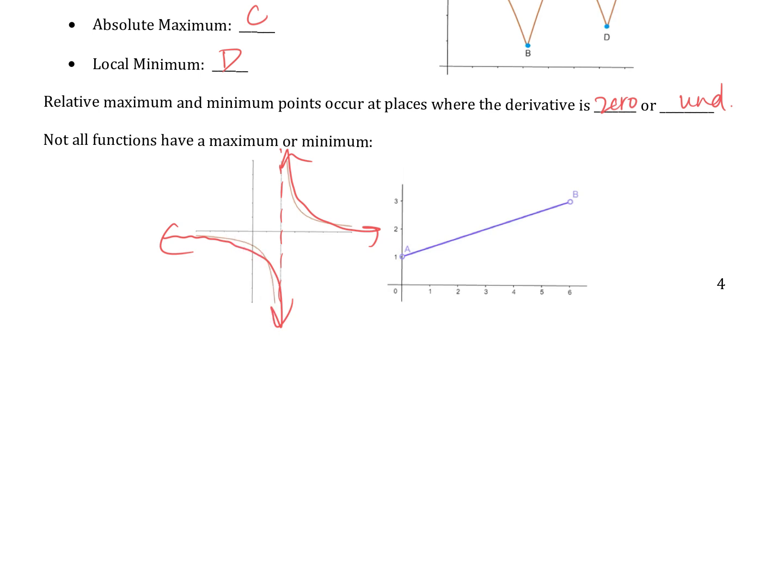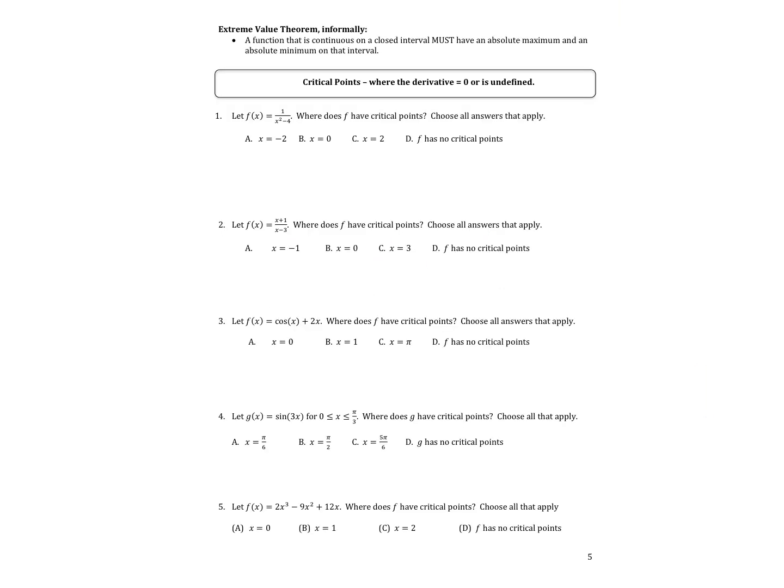My f prime is negative. What's my f prime here? Negative. It was negative the whole time. It never changed signs, right? What's my f prime here? Positive. Does it ever change signs? Nope. So again, if our f prime isn't changing signs, we don't have maxes and mins. Oh, and this one's all about the interval. The interval is open here, so I don't have a max at B because that point doesn't exist. No max, no min.